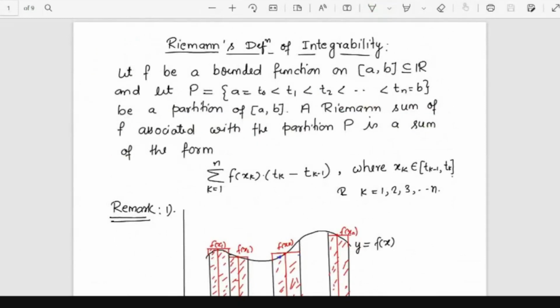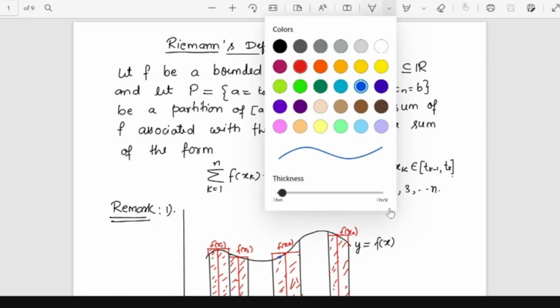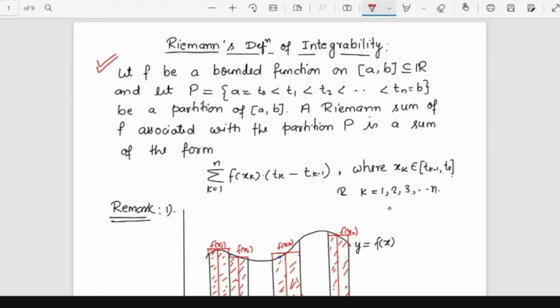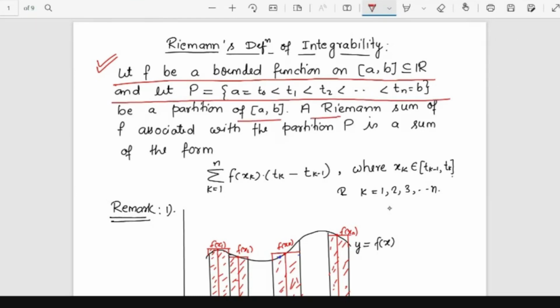Now here comes the Riemann definition of integrability. So far we have seen the Darboux integrability. Now we will see what is the definition given by Riemann. Let f be a bounded function on the closed interval AB, and let P be a partition of AB. Riemann defined a sum that is called the Riemann sum of f associated with the partition P. It is a sum given by this form.